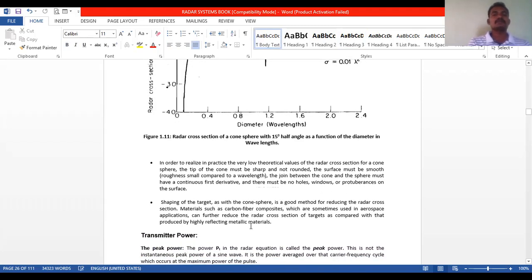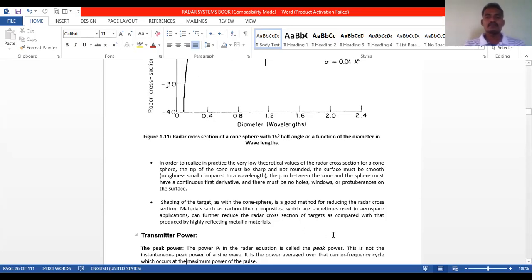Next, shaping of the target, as with the cone sphere, is a good method for reducing the radar cross section. Materials such as carbon fiber composites, which are sometimes used in aerospace applications, can further reduce the radar cross section of targets as compared with that produced by highly reflecting metallic materials.